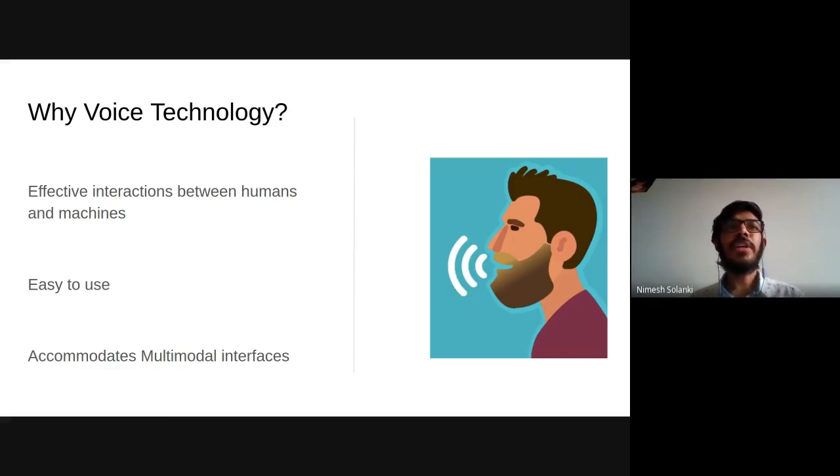It is most effective in a way. For example, this is the most overused example, because anytime anyone wants to explain why voice technology, everyone says this. Let's say you want to book a flight ticket and it takes around 10 to 15 clicks or taps on a mobile or a web. In Google Assistant or Alexa, you can directly